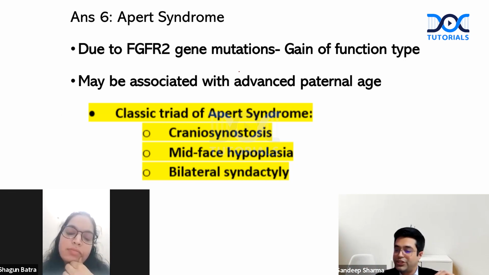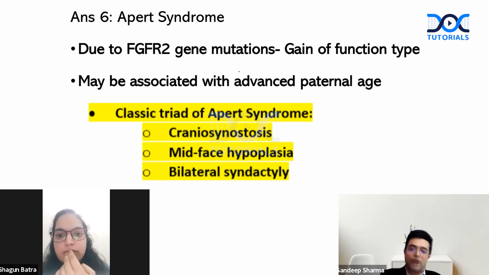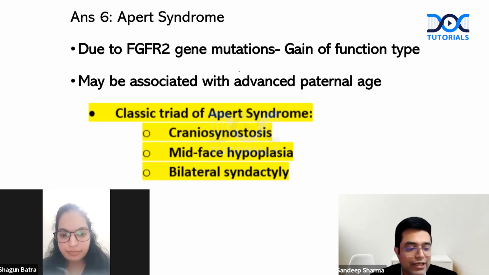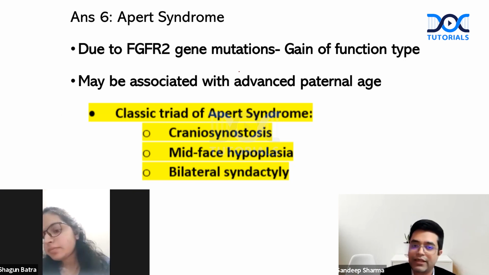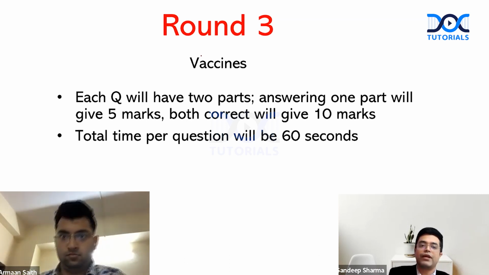So at the end of round 2, Dr. Shagun, Dr. Satish, and Dr. Ribab all have a score of +20. Dr. Ibrahim and Arman are catching up, and Dr. Prabhupada could not score in this round, but now you have a chance to make up in round 3. Vaccines will be there, and again there will be 2 parts. So if you answer one part, you still get the credit for that. Because there are 2 parts, the time allowed will be 60 seconds. So let us begin with Dr. Arman. Dr. Arman, your question comes now.